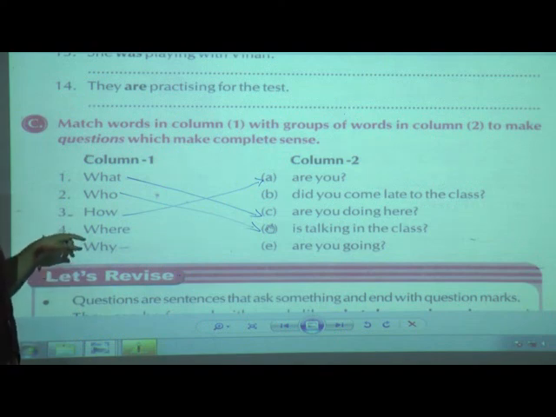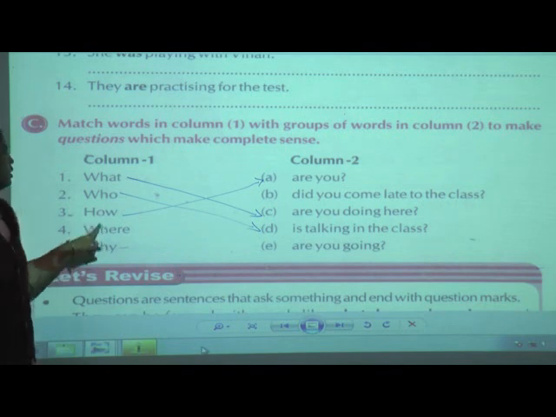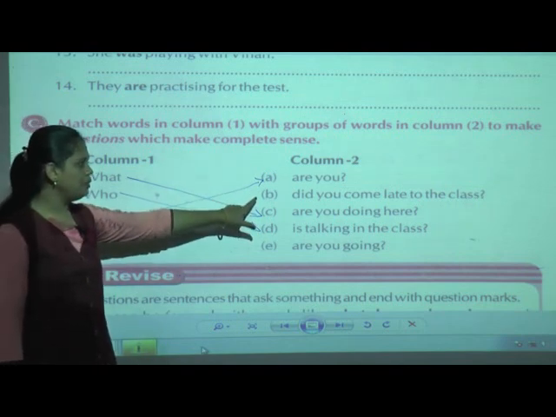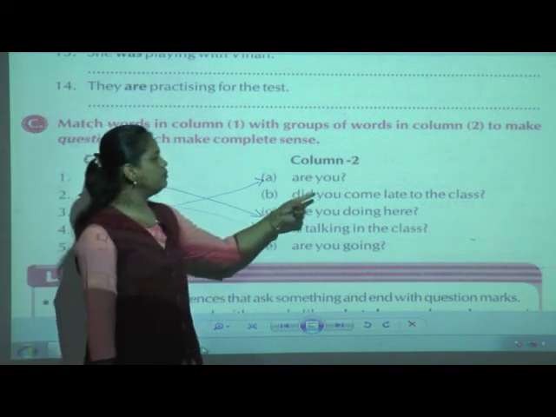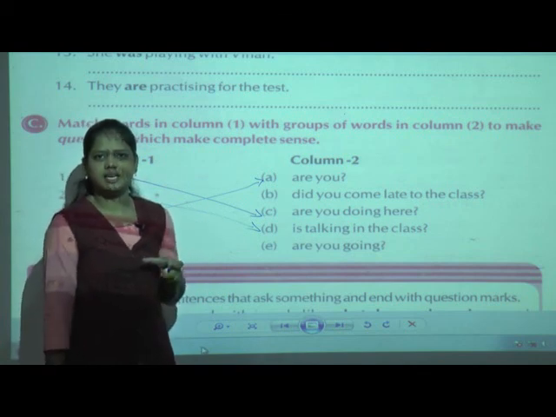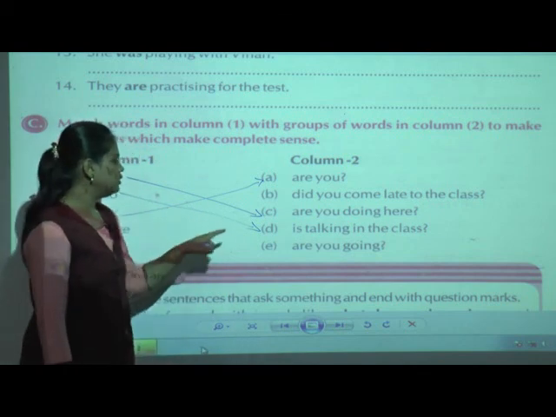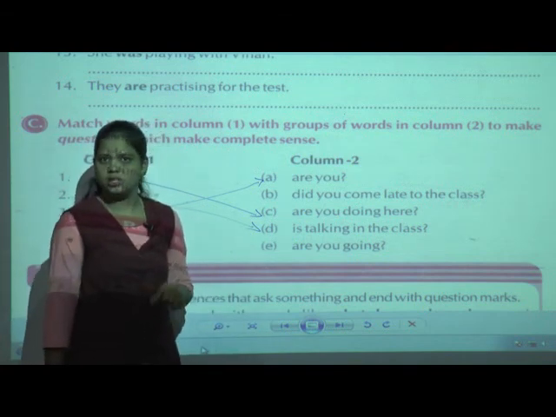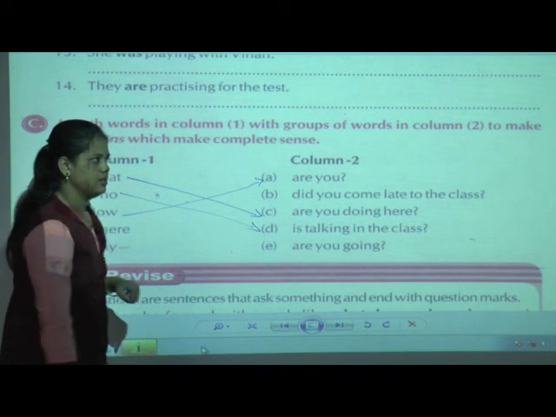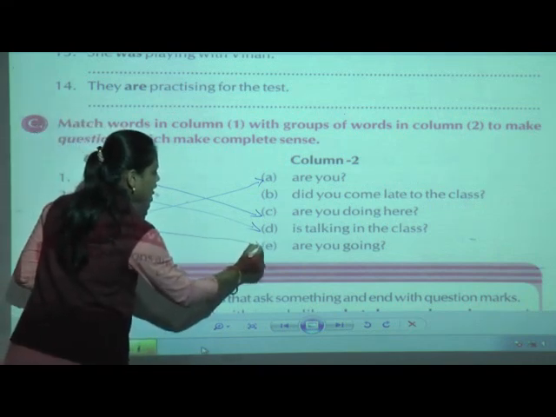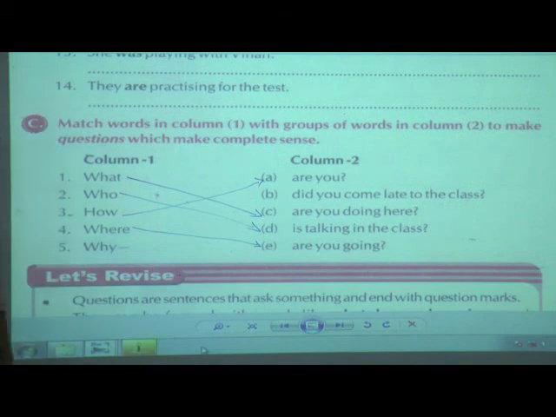Now the fourth one is where. Here where it is given. Now only two remain. B1, where did you come late to the class? Is it matching? Does it make complete sense? No. Now E1 is given, where are you going? So it makes complete sense? Yes. So the fourth one's answer is, we can say, where are you going?